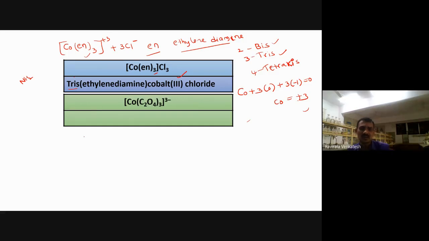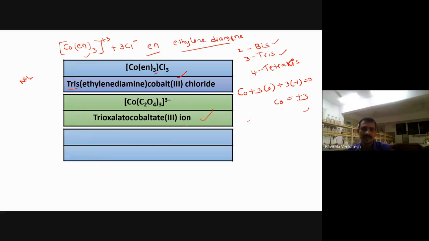This one again comes oxalate. Again tris(oxalato)cobaltate(III) ion it is. Next, cyanate, this we already know. Tetracyanonickelate(II) ion it is.